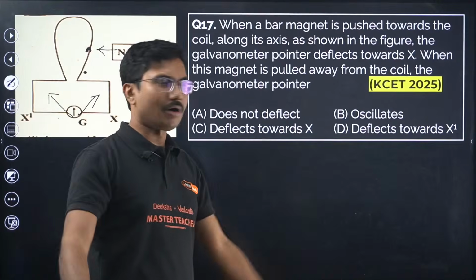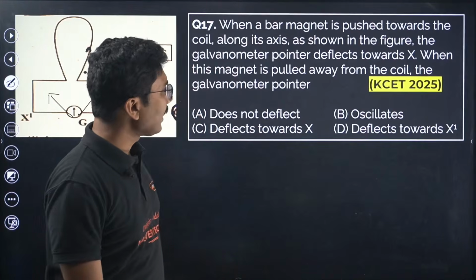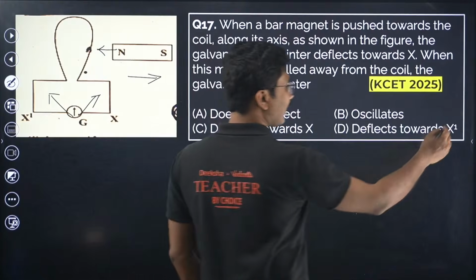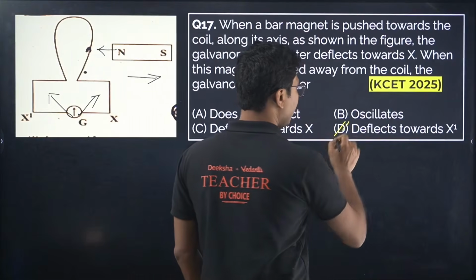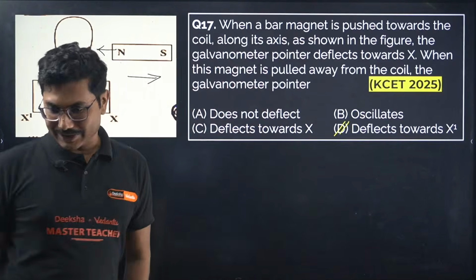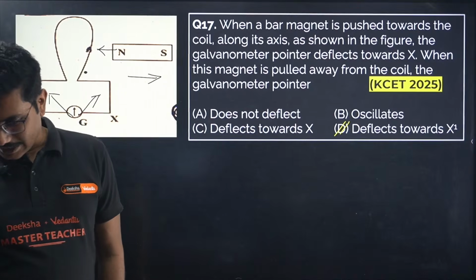That is Lenz's law. So it deflects towards X dash, or X1 over here. So it deflects towards X dash. Yes, correct.